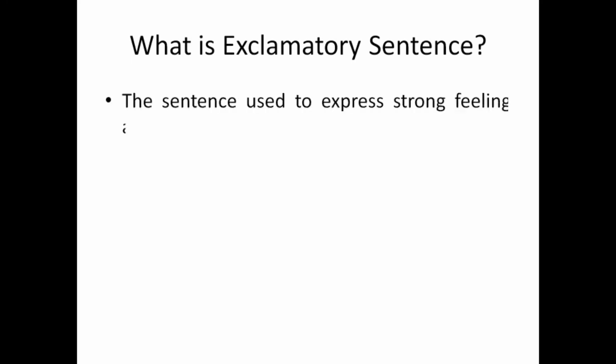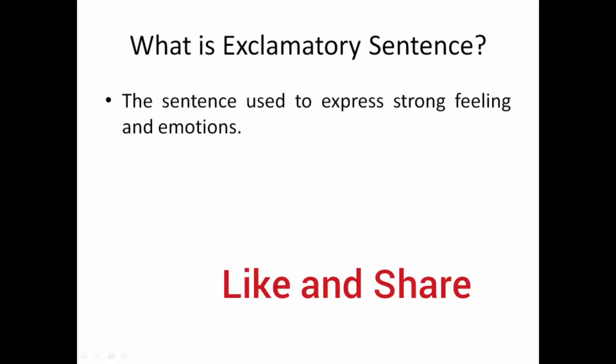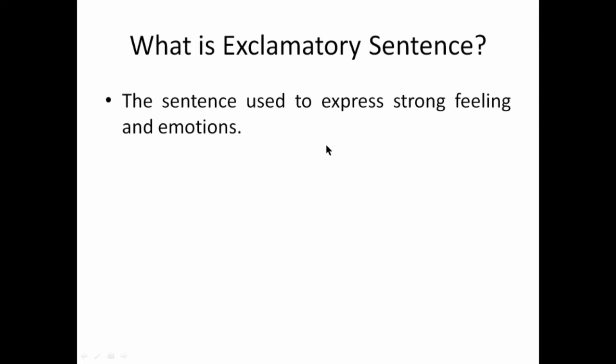So what is an exclamatory sentence? A sentence used to express strong feelings or emotions. Sometimes in some situations we have a strong feeling and a strong emotion to express something. All those words which you express while you are feeling strong emotion or strong feeling come under exclamatory sentences.